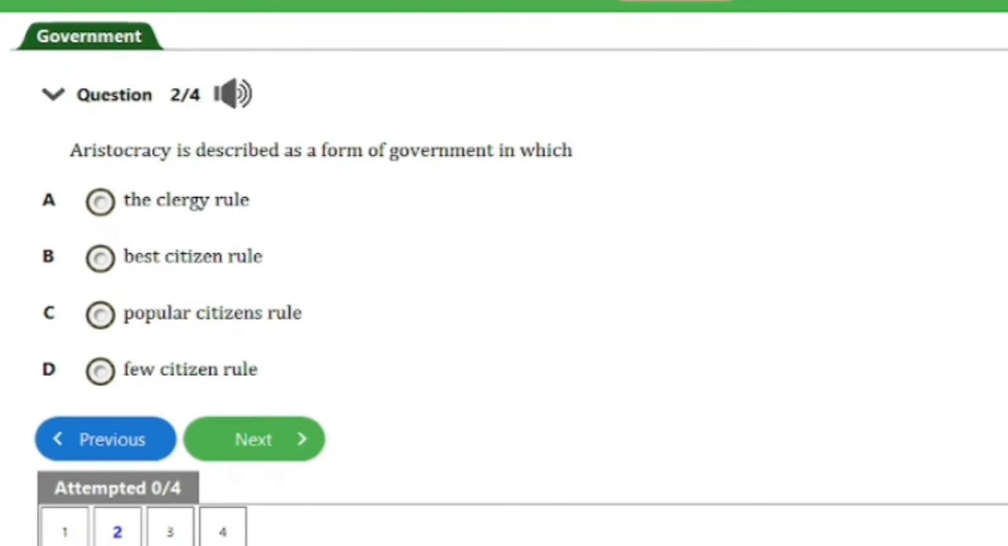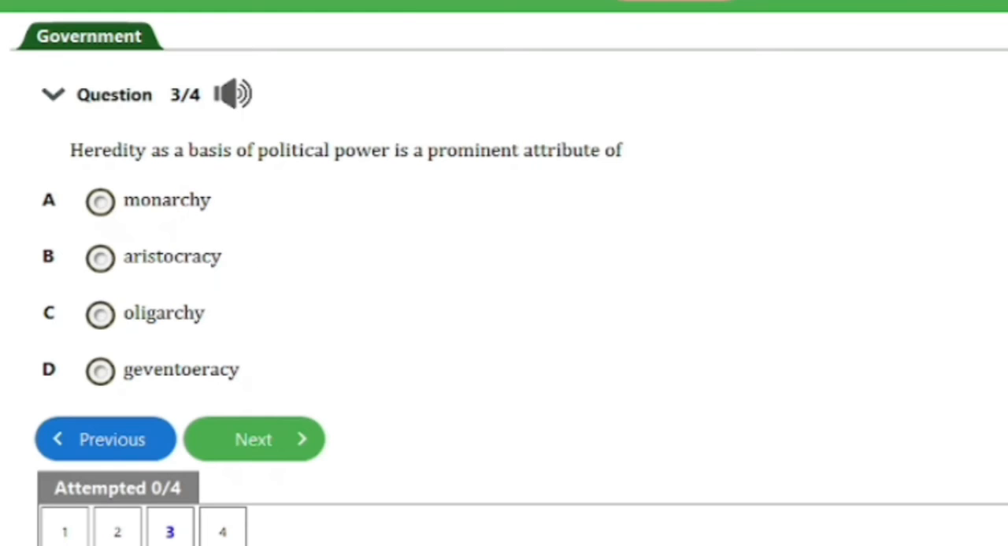So over here is question number 2. It says, aristocracy is described as a form of government in which A. the clergy rule, B. the best citizen rule, C. popular citizens rule, D. few citizens rule. So guys, the answer to this question is option B here, the best citizen rule. And that is for this question. So let's head on to the next one, guys.